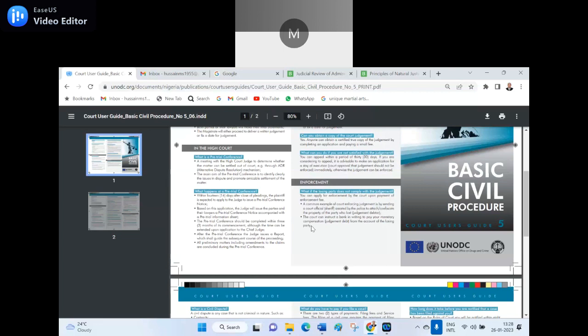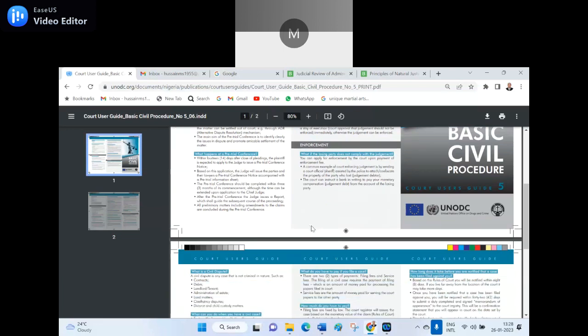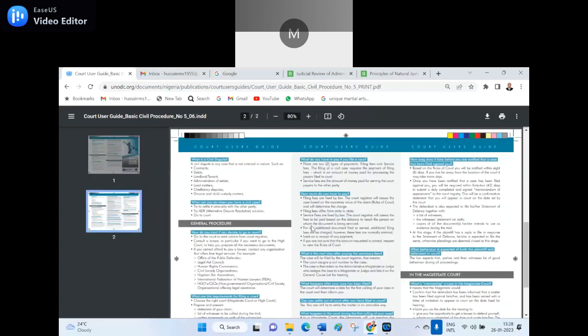But for other things you have to approach a district court or any competent court to resolve the issue. Like that, in a pre-trial conference within 14 days of the close of the pleadings, the plaintiff is expected to apply to the judge to issue a pre-trial conference notice. Of course, it has been given how we can approach it.